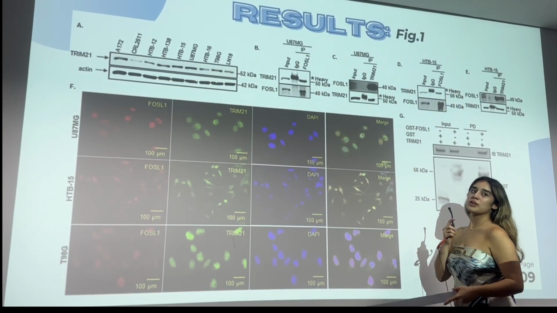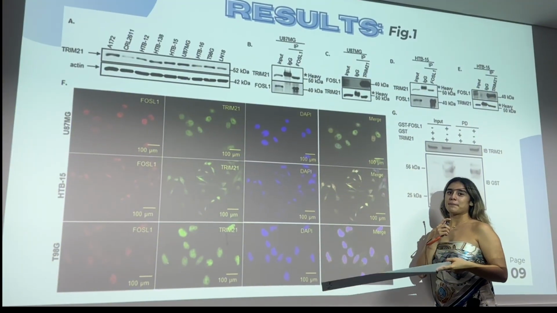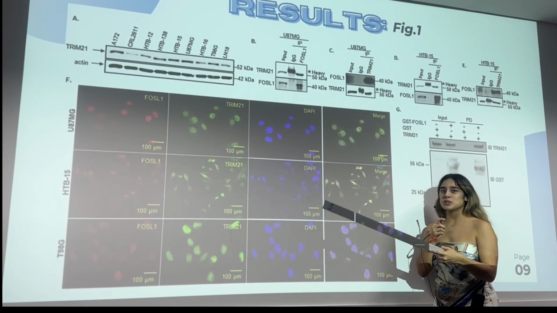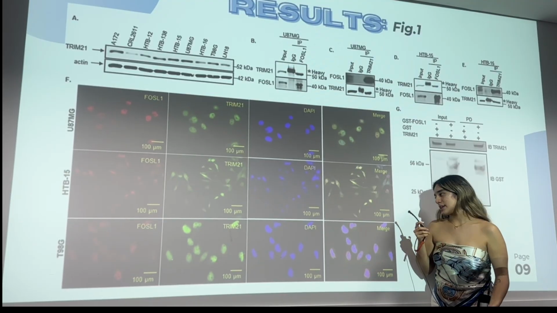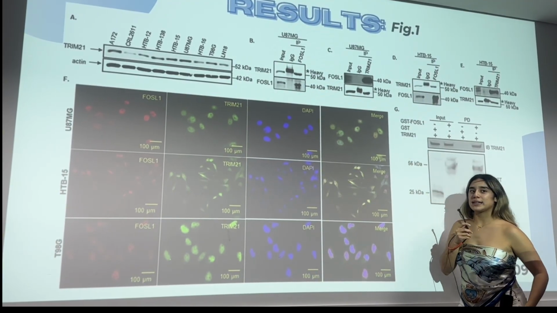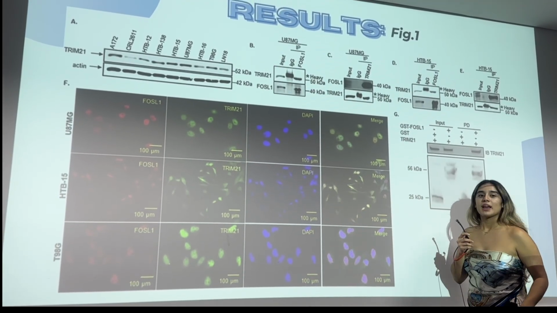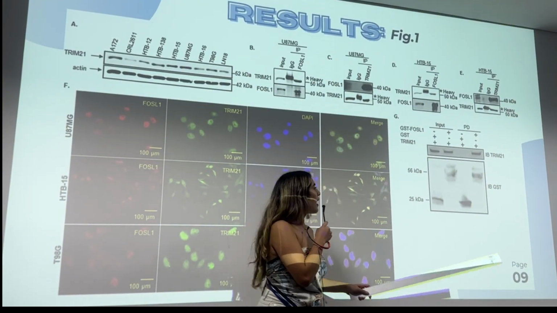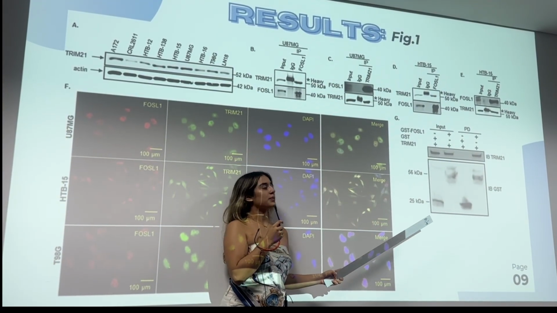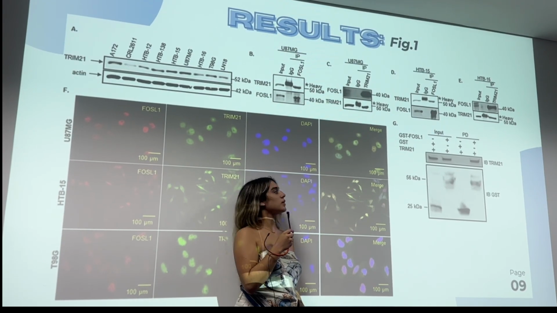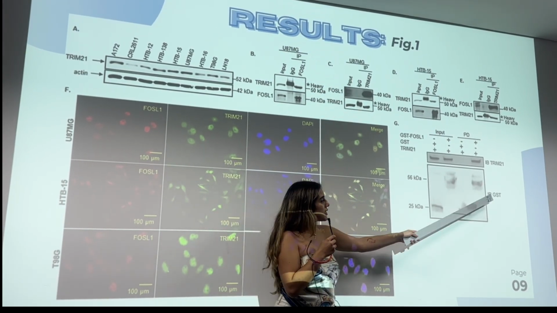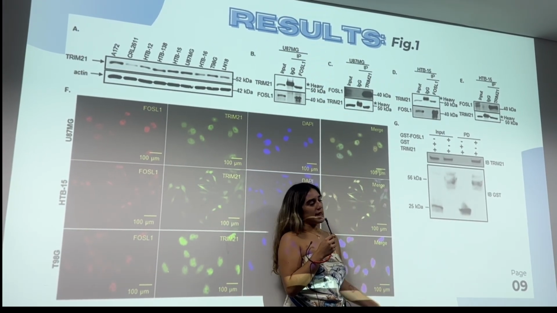In this immunofluorescence, we know the interaction between FOSL1 and TRIM21 in different cells, as they were colocalized in the nucleus. And then we have this direct interaction between FOSL1 and TRIM21 detected by GST pull-down assay.